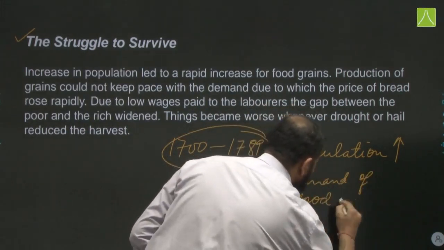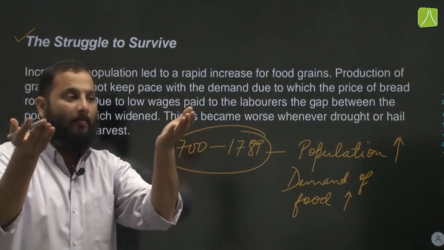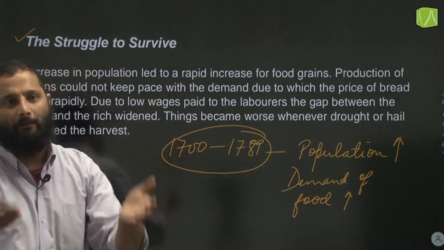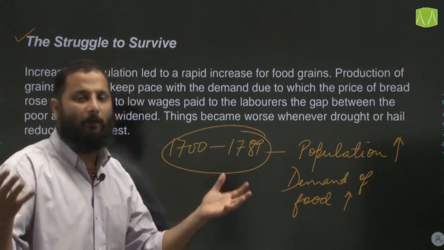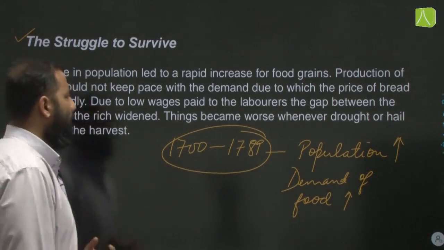As the population increased, the demand for food was also increasing, but the supply was not able to match the growing demand. Therefore, there was always a rise in prices. The poor people were not able to afford it, and that is what led to this crisis situation.